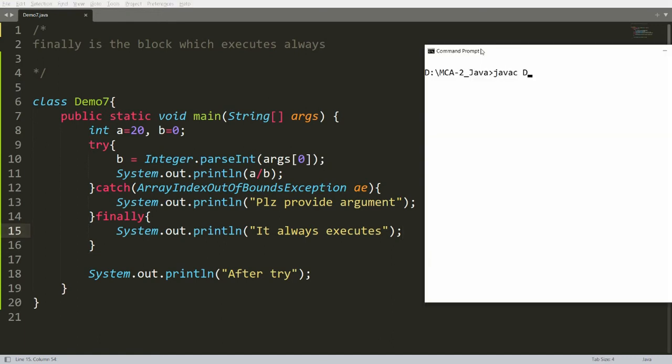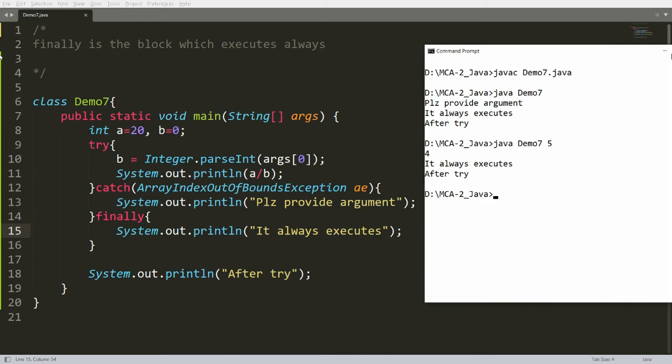Now you can compile your program, that is javac demo7.java, and you can run your program, java demo7. What happens? See, if you are not providing any argument, then it says please provide argument, and it always executes, and after try. But suppose I am providing a proper value, for example 5, then 20 divided by 5 is 4, and it always executes again after try.